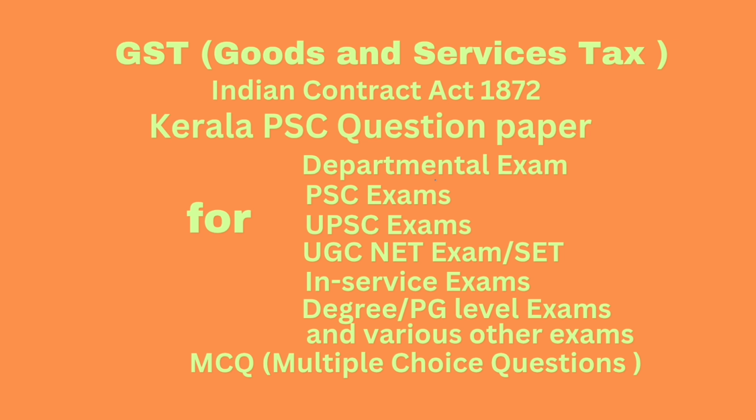Question number 29. If payment is not made within dash, corresponding ITC is required to be reversed. Answer 180 days. Question number 30. Breaking up of exports shall be furnished in. Answer, table 6 of GSTR 1. Question number 31. Supplies made by SEZ without payment of taxes will be reported by the SEZ unit in. Answer, form GSTR 6.